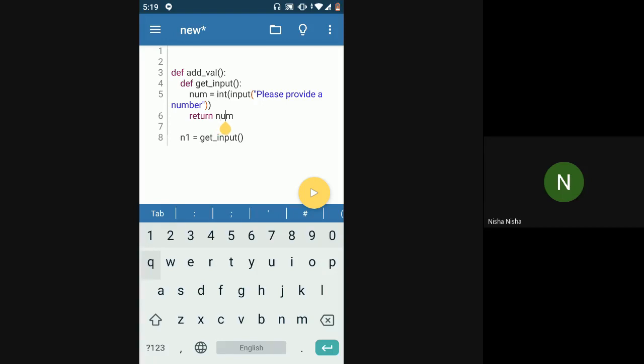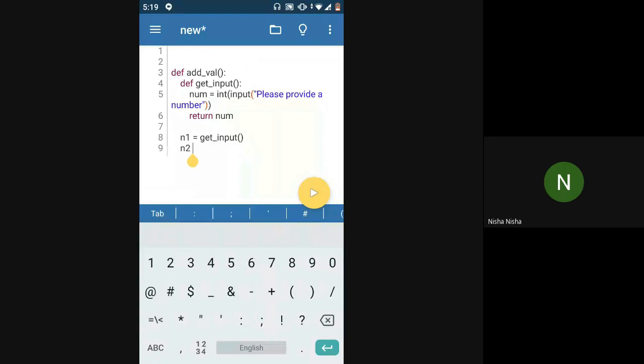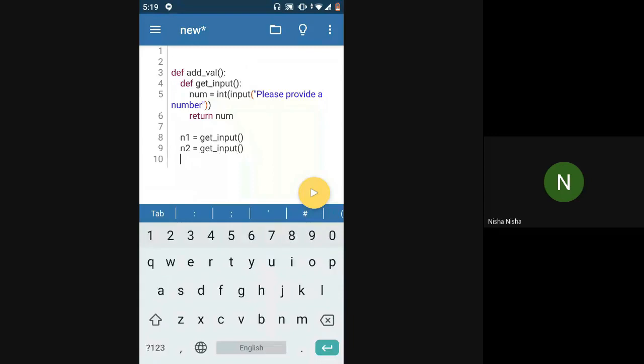Since I have made this a function, it means I want to use this logic multiple times. As we said, we had to get 5 numbers from the user. Instead of writing that line every time, I can just call get input 5 times. My inner function will not be used anywhere outside of the add val function, but inside of add val I require this logic multiple times.